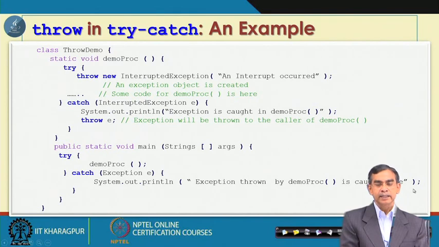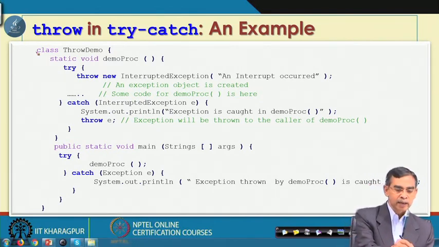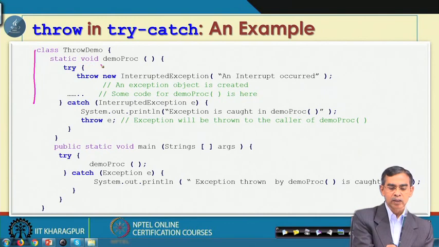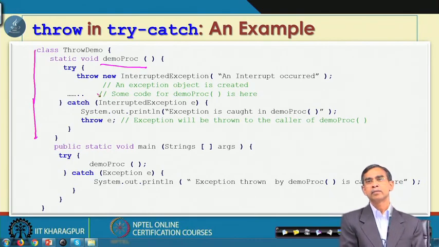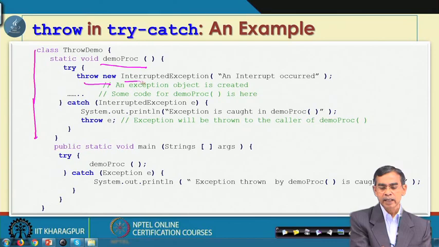Now, here is another example of the throw clause. Here we have declared one class, the name of the class is ThrowDemo, and there is one method called demoproc, and in this method we declare our own try block. Here is try, throw new InterruptedException.